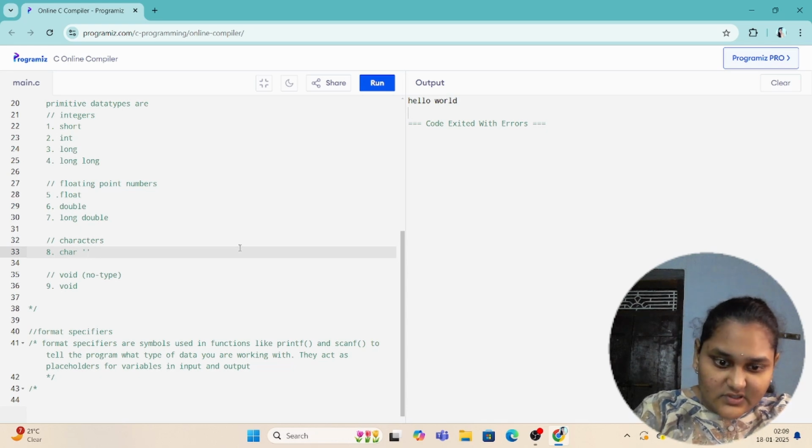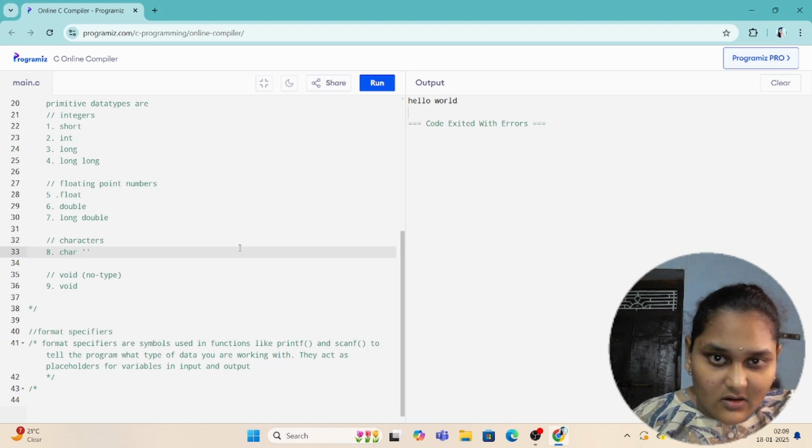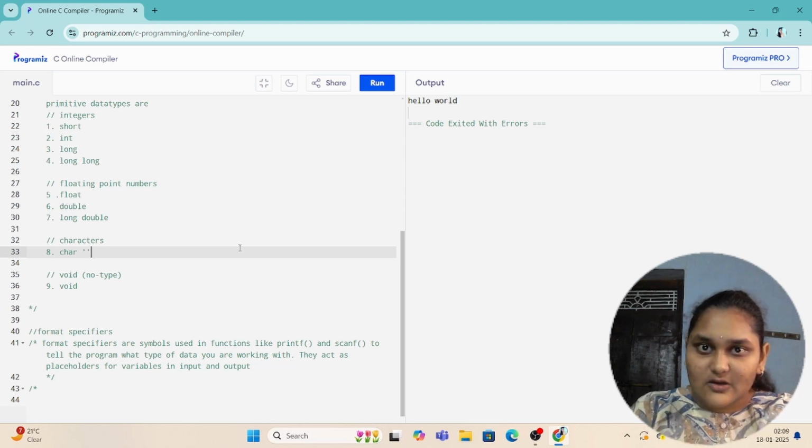Suppose this is a character, character L. This is a character, character 6. This is also a character, the curly brace character. So these all are characters. Characters should be enclosed in single quotes.